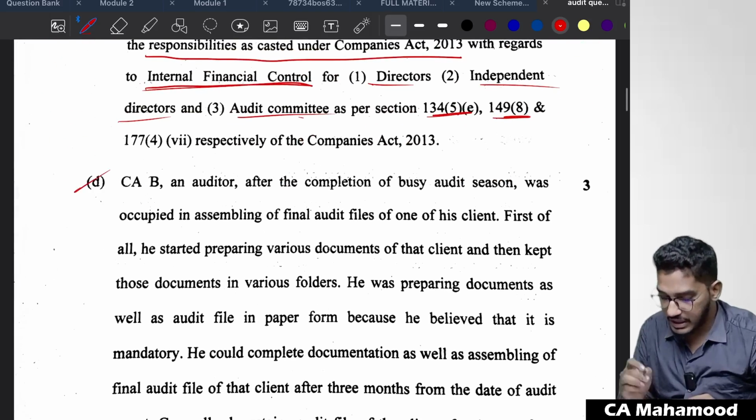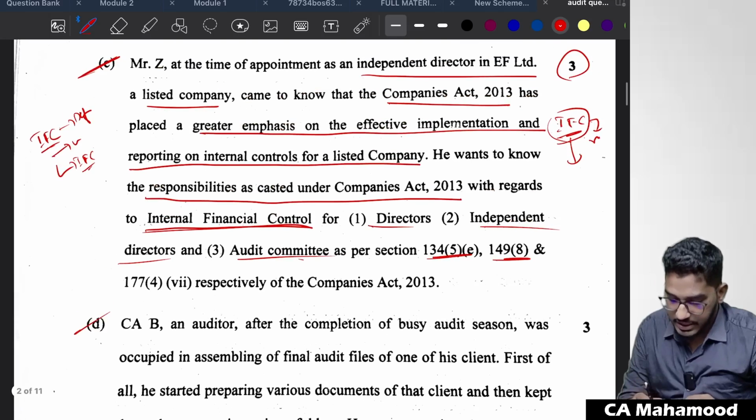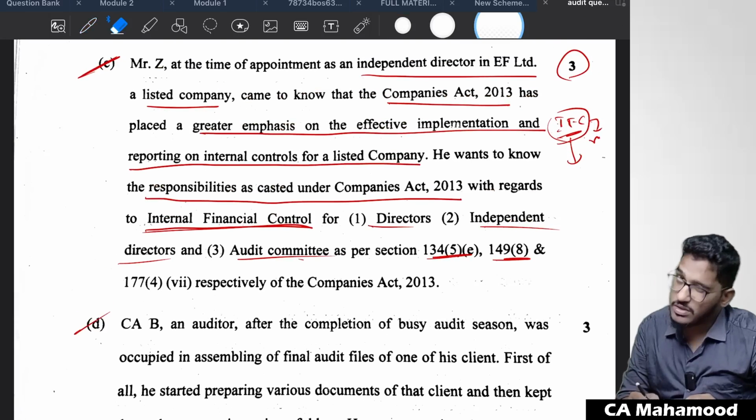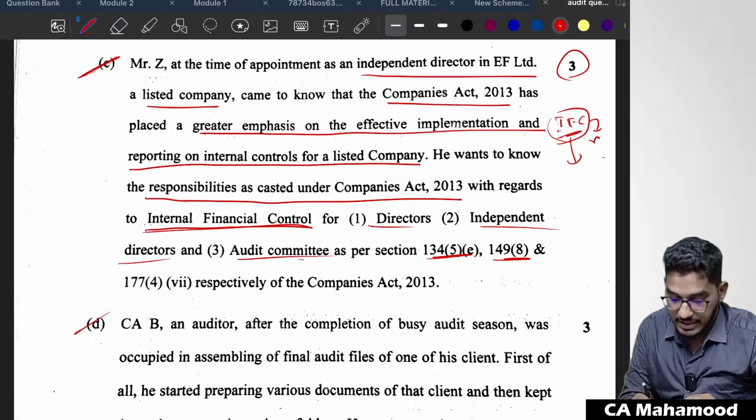Next one. Coming to the next question. So this I will say more or less related to internal financial controls. That concept will be there in our material as a part of risk assessment and internal control.